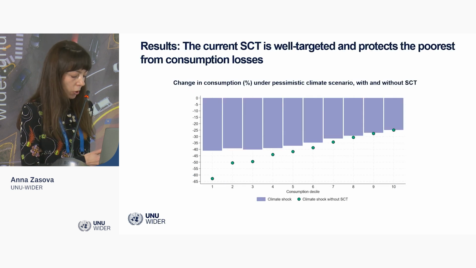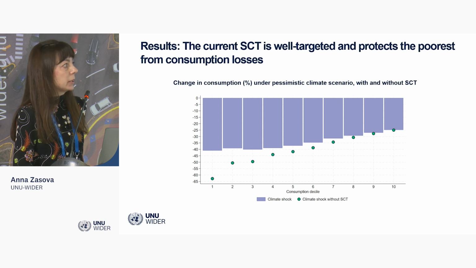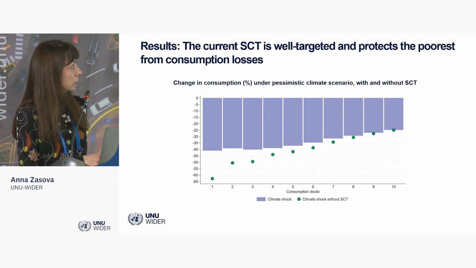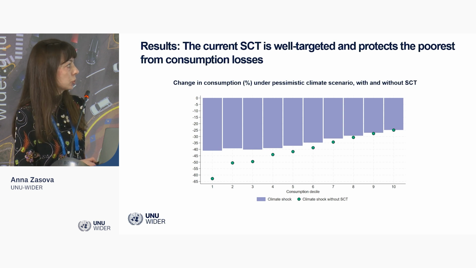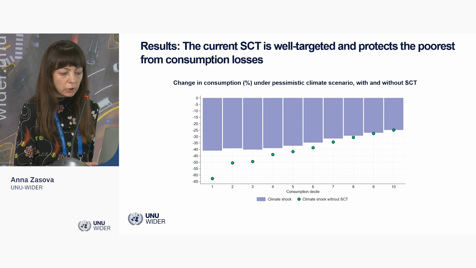And this figure shows the result for the estimated mitigating effect of the existing social cash transfer program. The blue bars show the effect of drought on consumption with social cash transfer, and the green dots show the effect if we remove social cash transfer as it exists now.